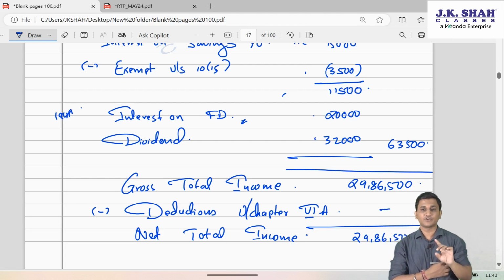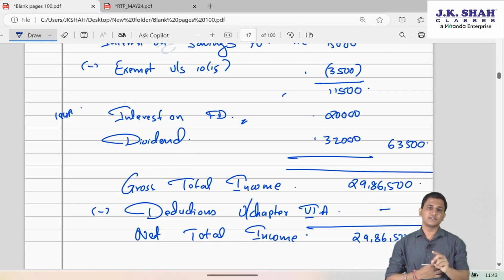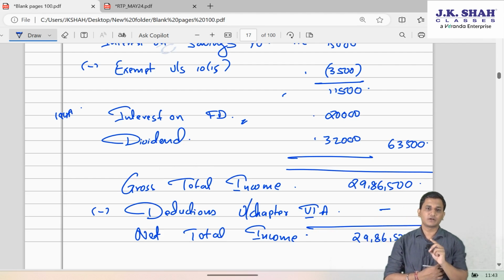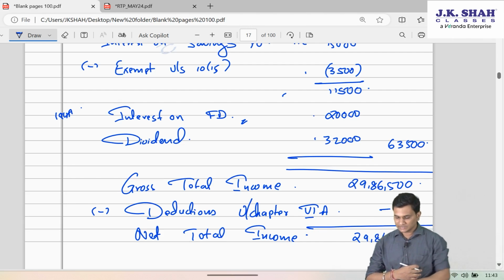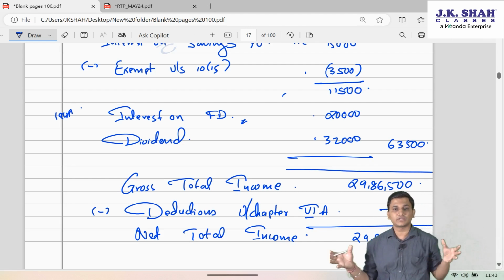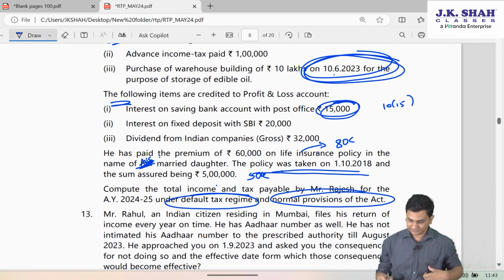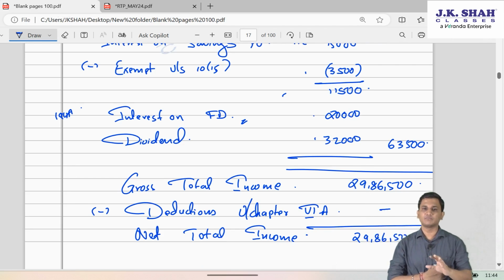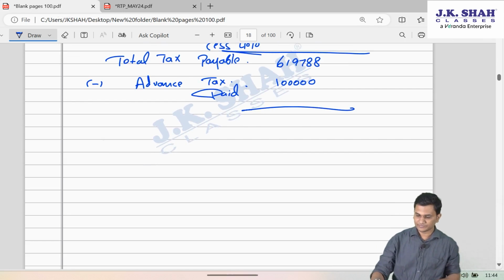Dividend, there was a threshold of only 5,000. So if any of the Indian companies has paid him a dividend of more than 5,000, then actually TDS would have come. But in absence of any information, we can assume that none of the companies have paid him more than 5,000 dividend, because this 32,000 not necessarily will be from one company. Question is using the words Indian companies. So it is safe to assume that no company would have paid him more than 5,000 dividend. So no TDS would have got deducted.